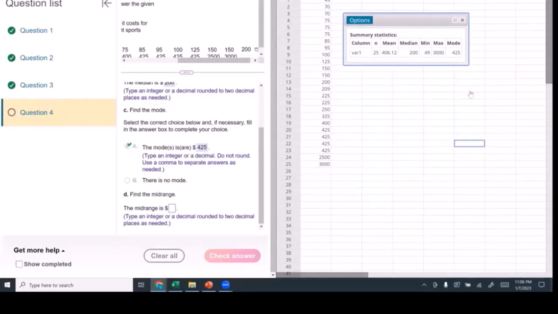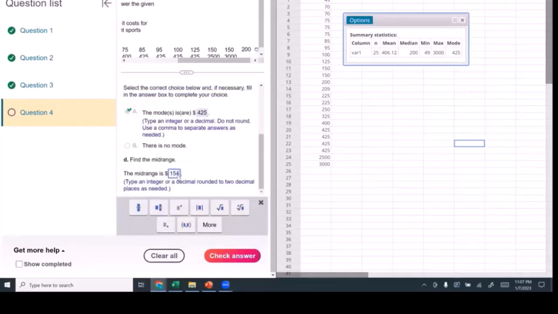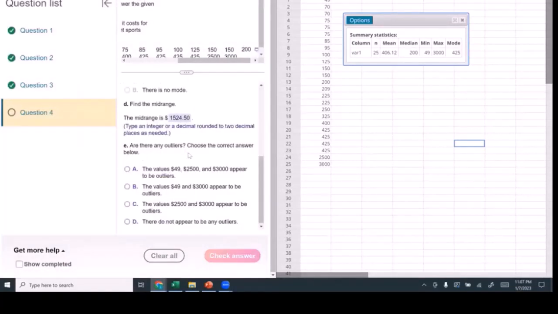Let's do that. We have 3,000 plus 49, my min plus my max, divided by 2. That number is 1524.50. Are there any outliers?